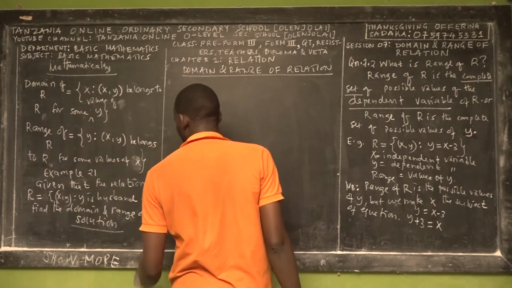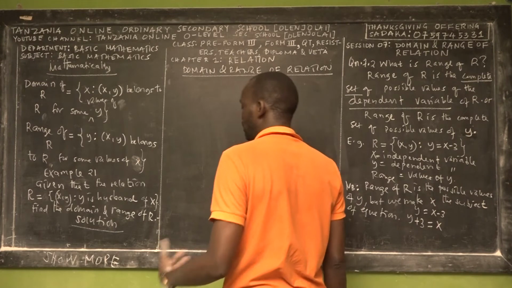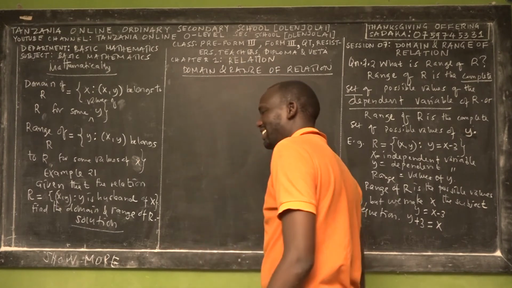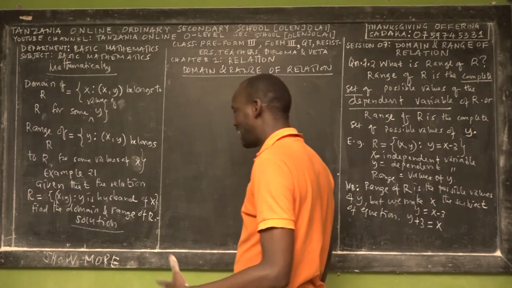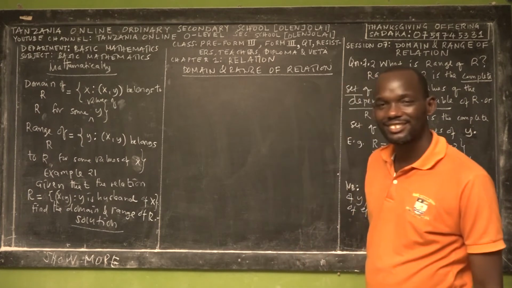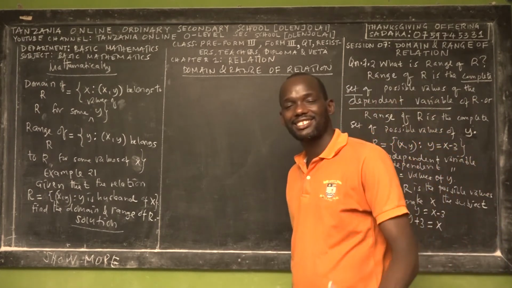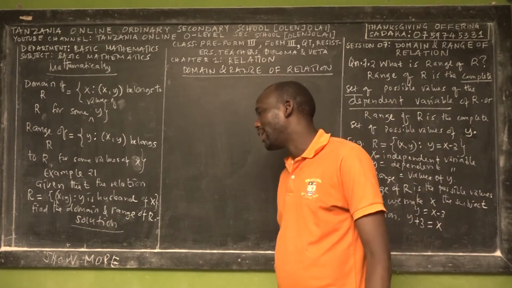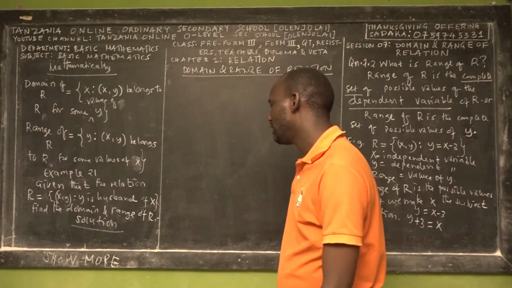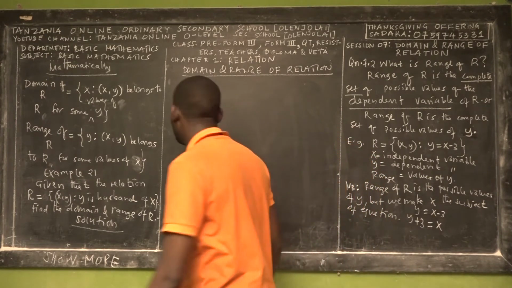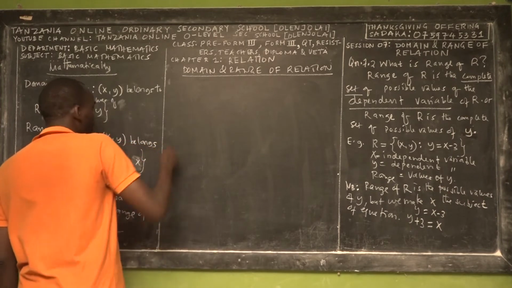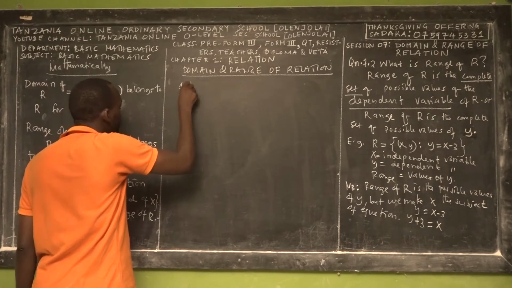So what is x? X is the wife of y. Y is the husband of x. Okay? So the solution, the first step is this.